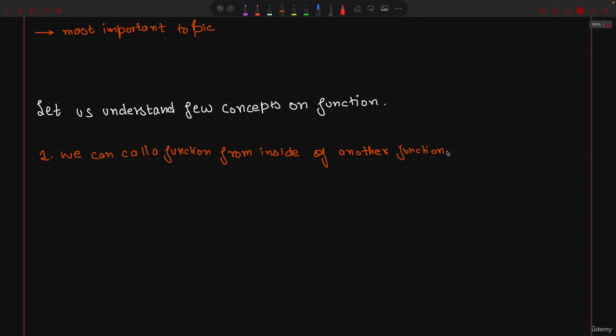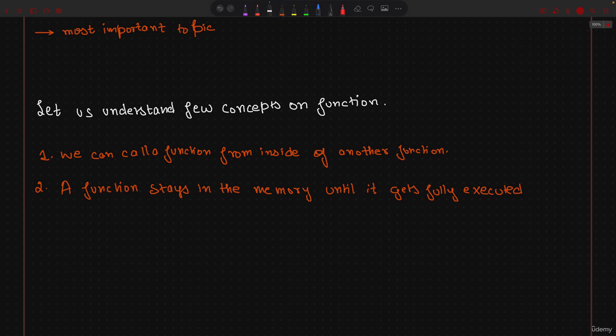Second, a function stays in the memory until it gets fully executed. Okay. All the things we have seen via visualization, right?